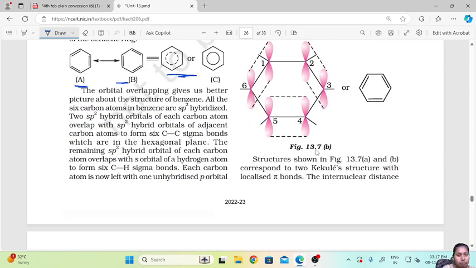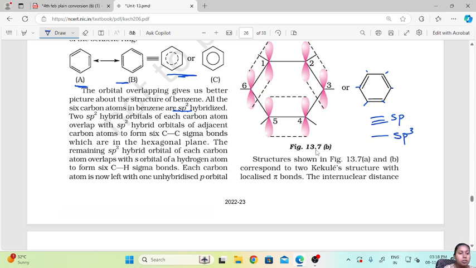Now, the orbital overlapping gives us a better picture of the structure of benzene. Here you can see the structure of orbital overlapping of benzene. All the 6 carbon atoms in benzene are sp2 hybridized because they are forming double bonds. Each carbon attached in the benzene ring is sp2 hybridized because it has a double bond. If it is a triple bond, then it is sp hybridized. If there is only a single bond, then it is sp3 hybridized.